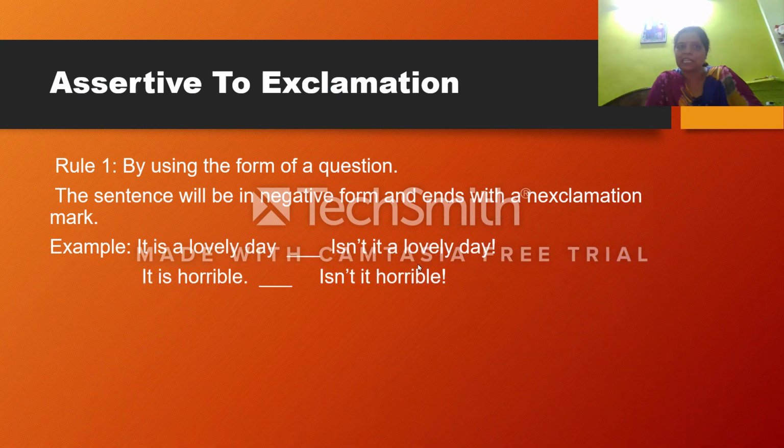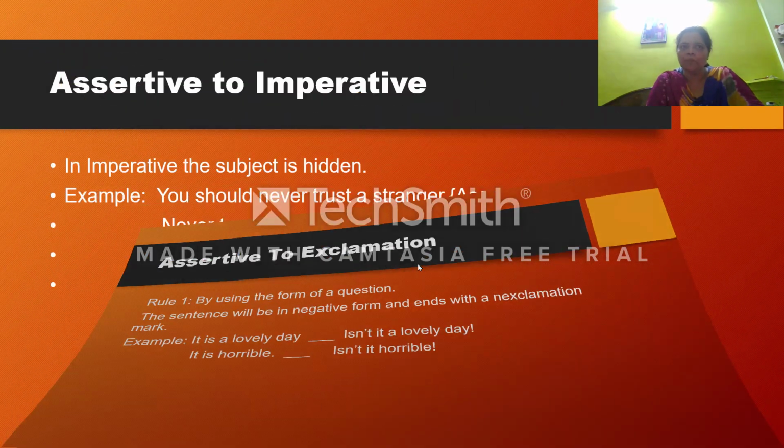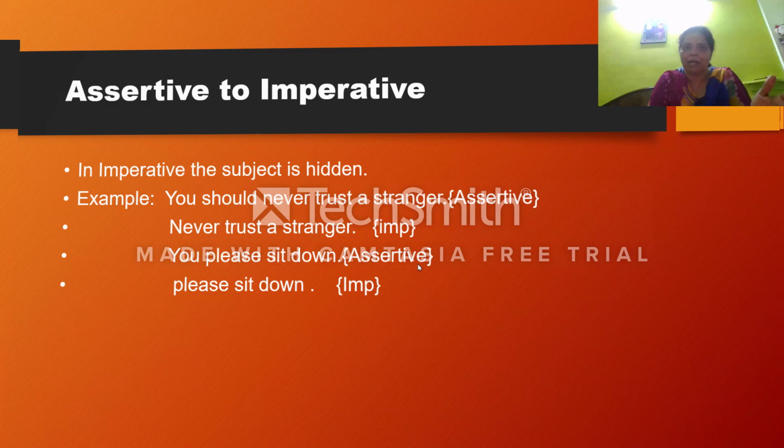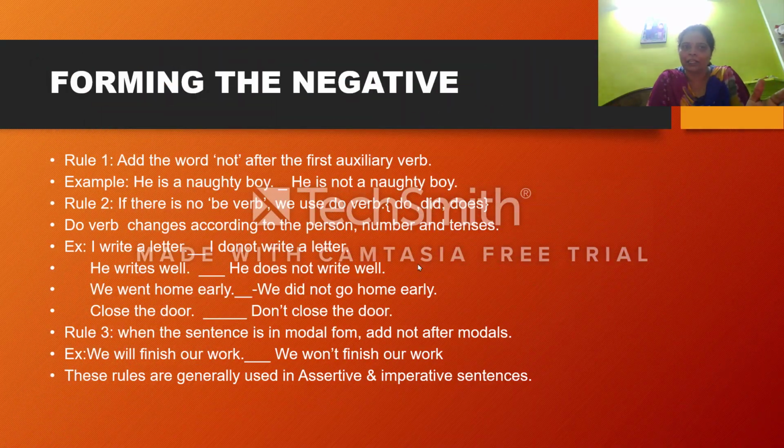Now assertive to exclamation. What are the rules? Forming a question, the sentence will be in negative form and ends with an exclamation mark. Then assertive to imperative. Only the subject will not be there in the imperative sentence. Then coming up, negation, negative. Same rule as assertive to interrogative. While using an auxiliary, we have to put not after the auxiliary. Not should be used after the auxiliary verb. And if it is do, not should be used after the do verb.